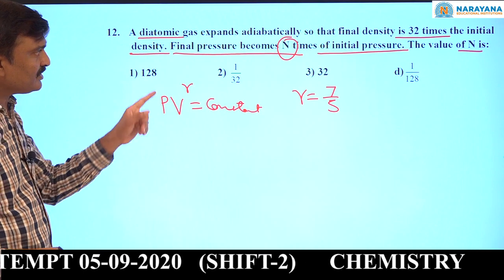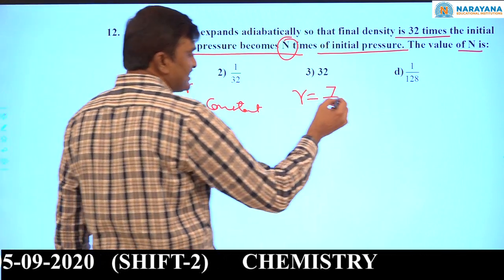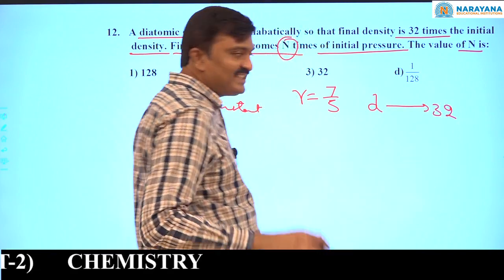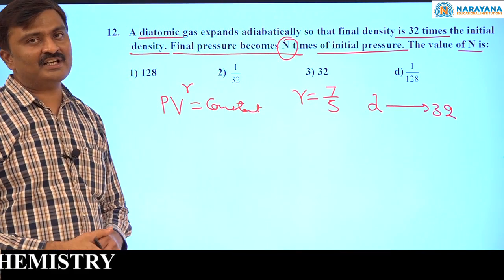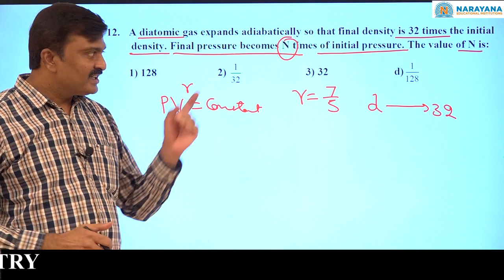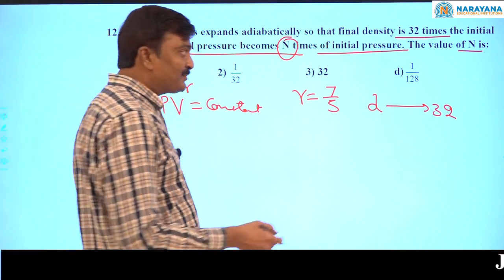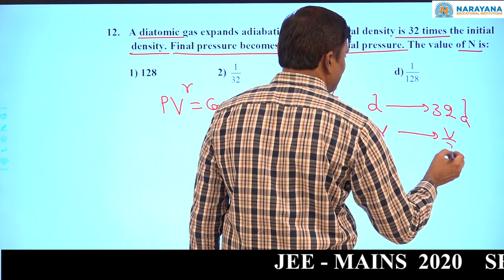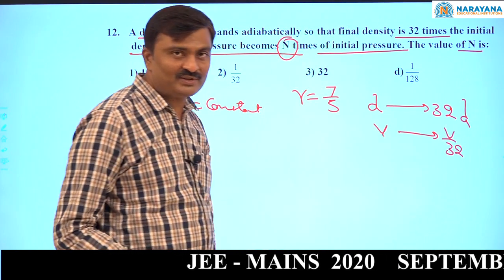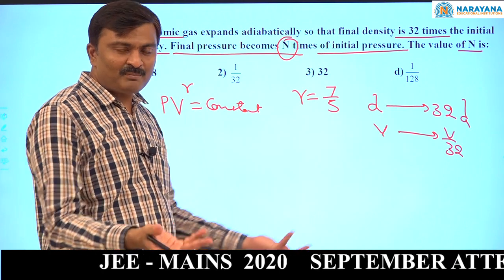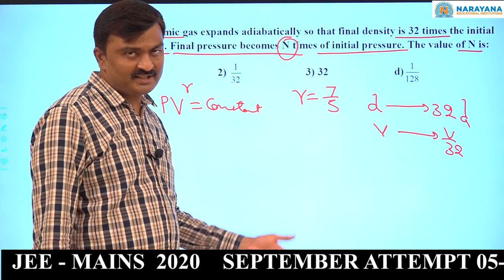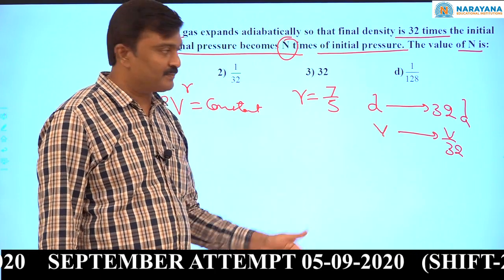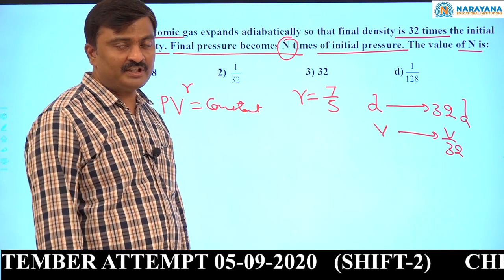See, what they said, density became 32 times. Now see, in this process, since the weight of the gas is constant, density increased by 32 times. So volume will decrease by 32 times. Why? Because density equal to mass by volume. Mass of the gas is constant here. So density can become 32 times if volume decreased by 32 times.